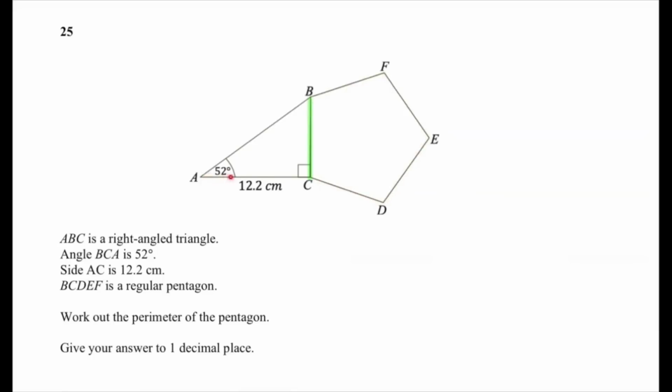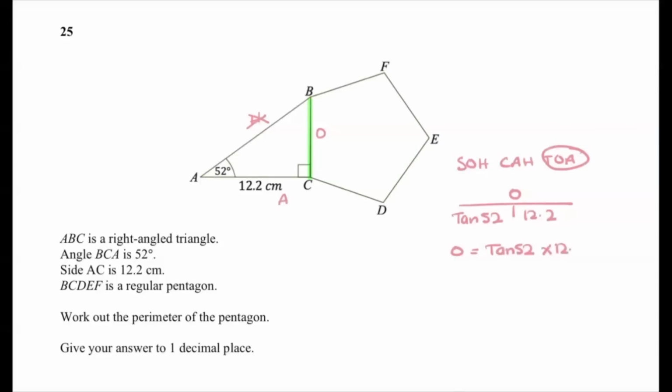So my focus really is on the triangle. I've been given a side and an angle. I'm recognizing this is trigonometry. I've got opposite, hypotenuse, and adjacent. I don't need the hypotenuse, so it's A and O. So, soh cah toa. I want O and A, which is that one. So I've got tan 52, O, and 12.2. O is equal to tan 52 times 12.2.